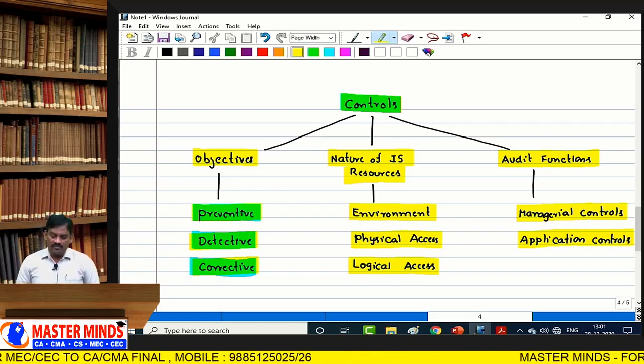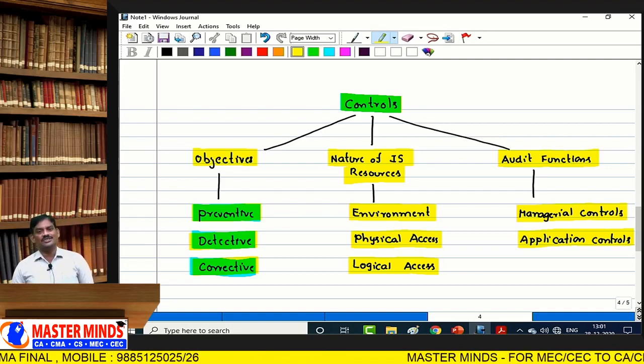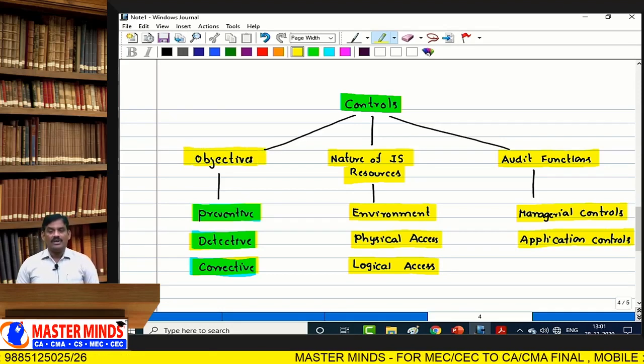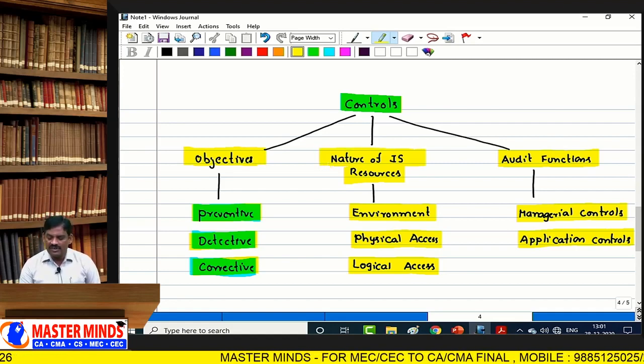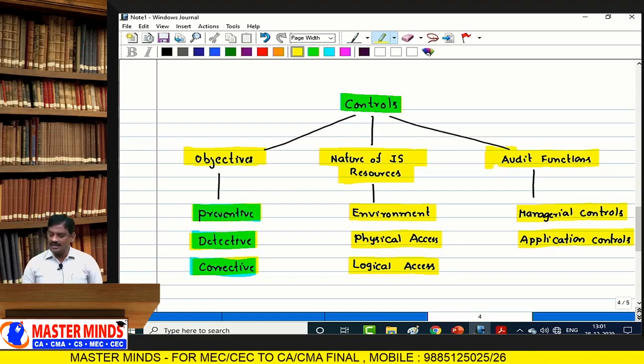That is based on objectives, based on nature of IS resources, based on audit functionalities. We have different controls: preventive, detective, corrective controls. That is based on objectives. Environmental, physical, logical access called nature of IS resources. Based on audit functions, we can have managerial controls and application controls.